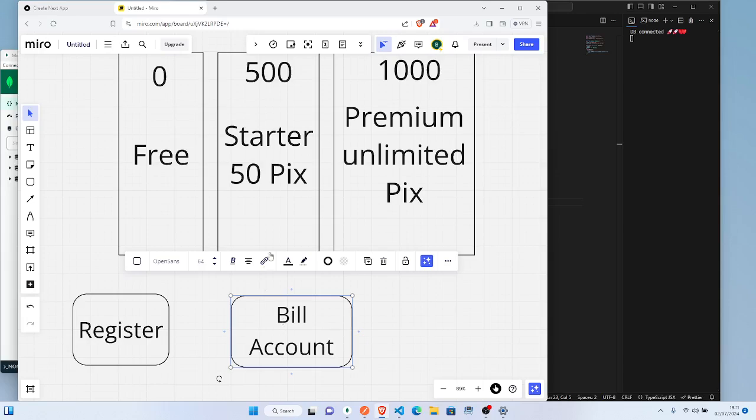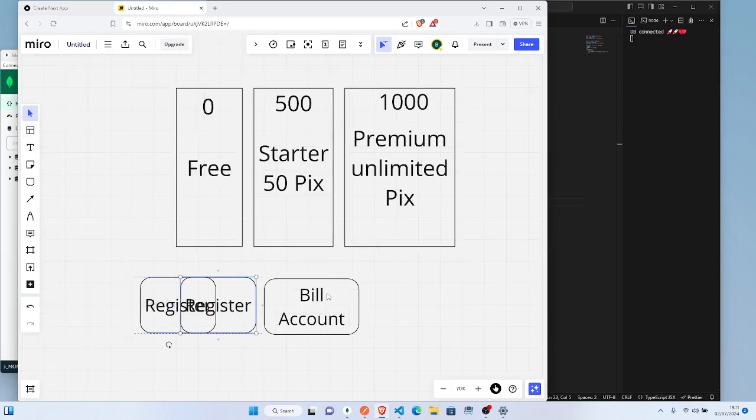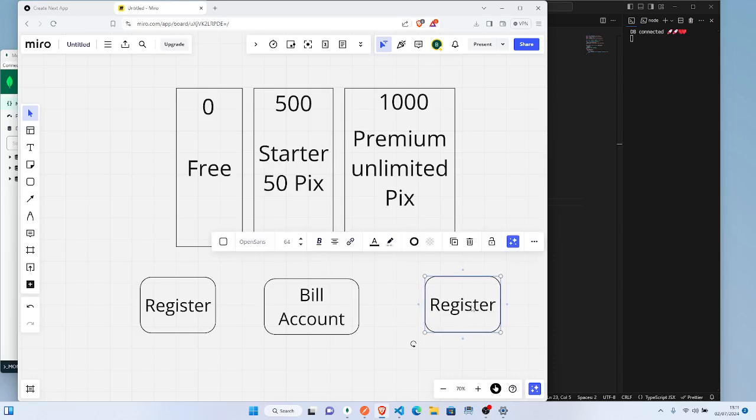So the 500 or 1000, this is where we will deduct it. Then when we finish that, after that we create an account for you, where you can use to sign up.